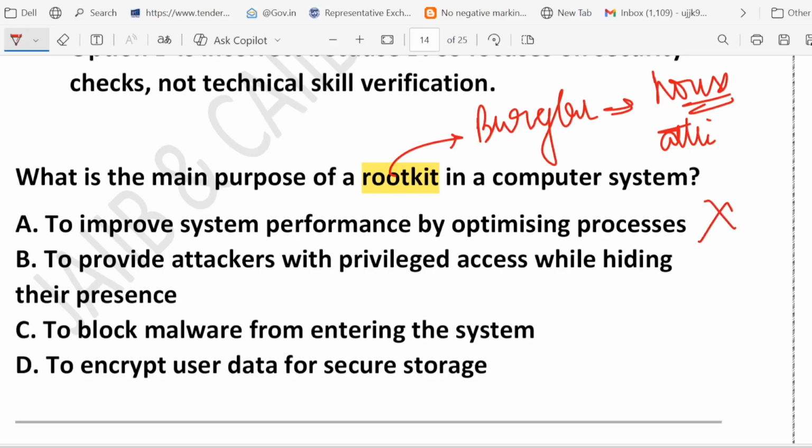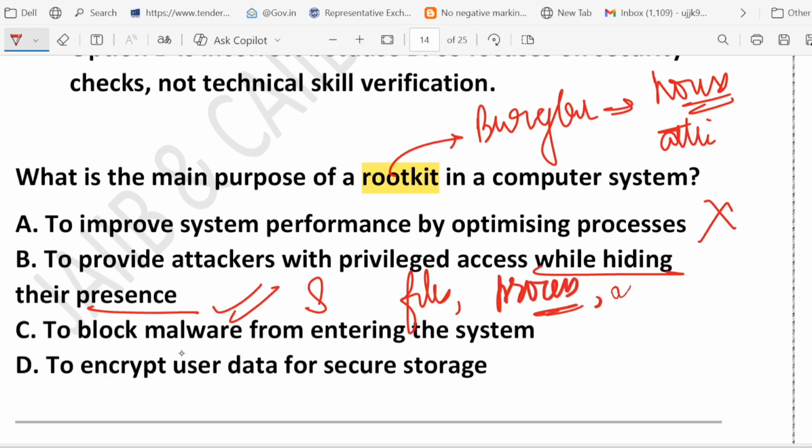Option A says to improve system performance. No, that's wrong. Option B, provide attacker with privileged access while hiding their presence. Correct. Rootkits are stealthy. They hide the files. They hide the processes. They hide even network activity, right? They can disable antivirus, so you don't notice anything wrong.